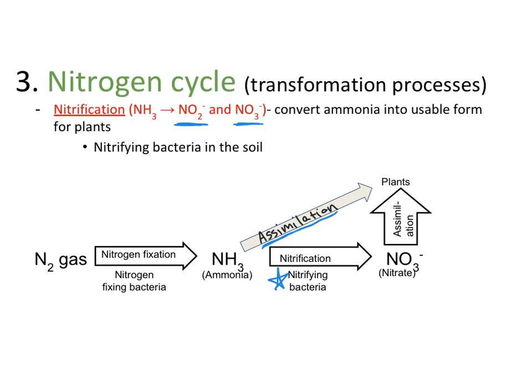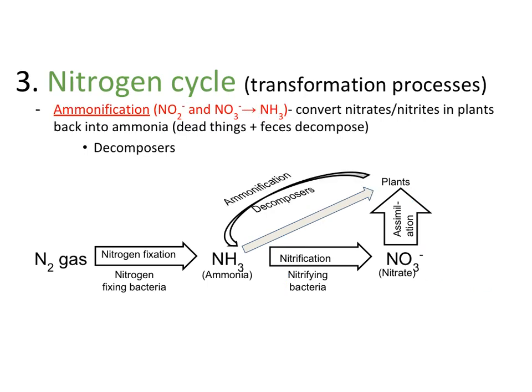So here we see down below nitrification. Takes ammonia, it converts it into nitrate. Okay, you can also write nitrite in here. Nitrates and nitrites, and then that can be assimilated by plants. So then that can come up here and plants can absorb that into their roots. And then some plants can also take in that ammonia. All right, so this is a cycle.